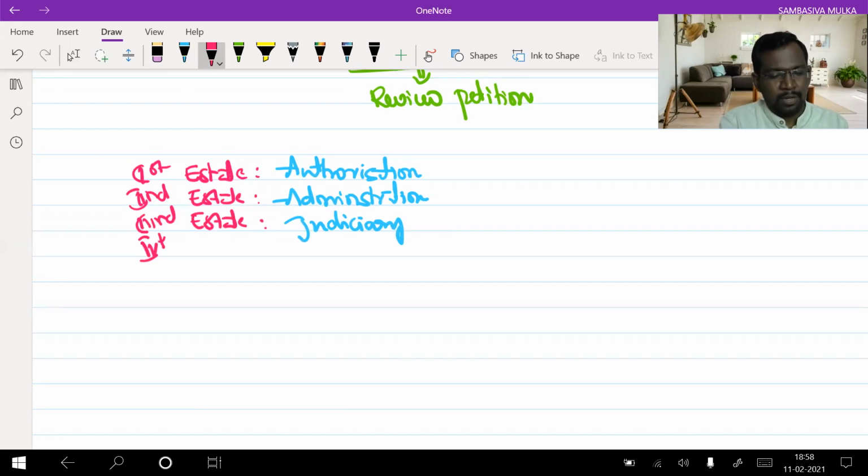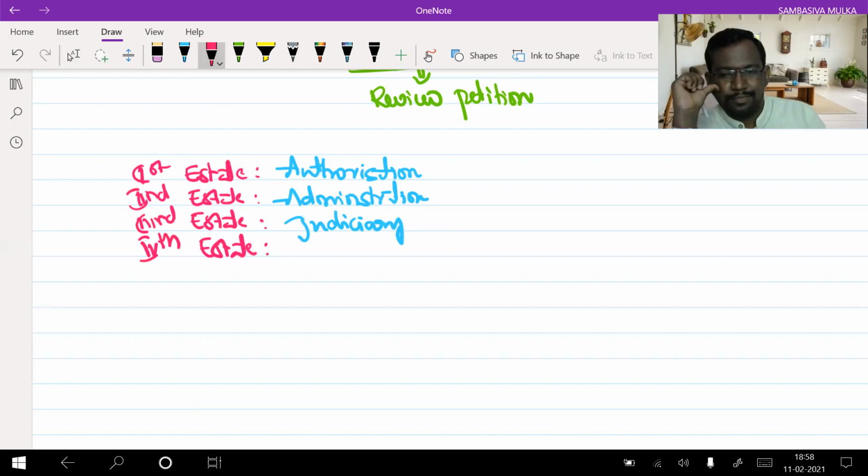And can anyone tell me what is the fourth estate of India? Very good, Rupesh. Try everyone. What is the fourth estate of India? Already one student told the answer correctly. Parliament, wrong answer. Yeah, very good. Very good.